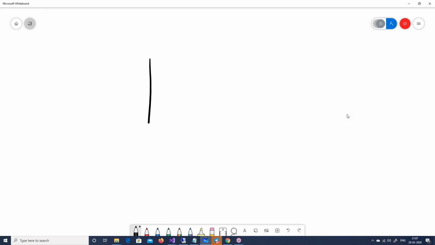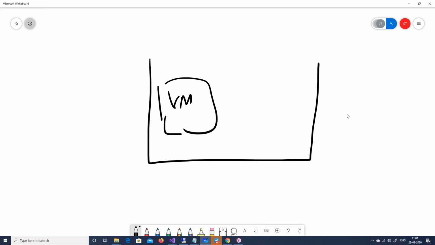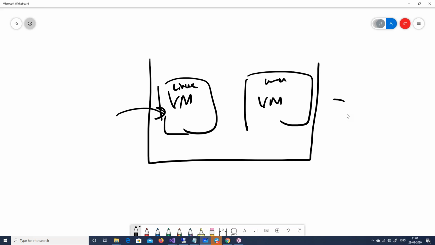What they used to do is create VMs, virtual machines, with Linux, and then you have Windows, a Windows virtual machine, right? So you host your application in this, and then you host your application in this. But then again, this is a problem. Think about how heavy this will be. If you have 4 microservices, then we are talking about 4 virtual machines which need to run, right? And it still does not make sense.